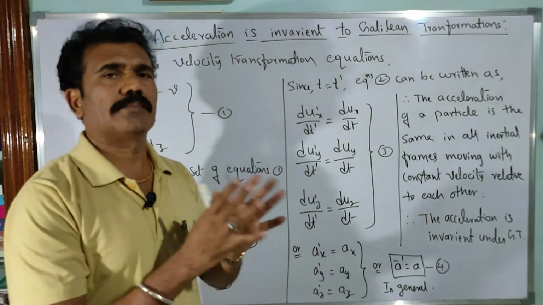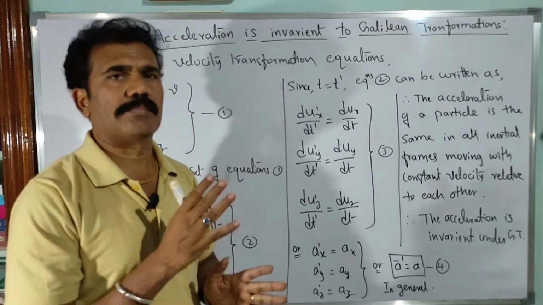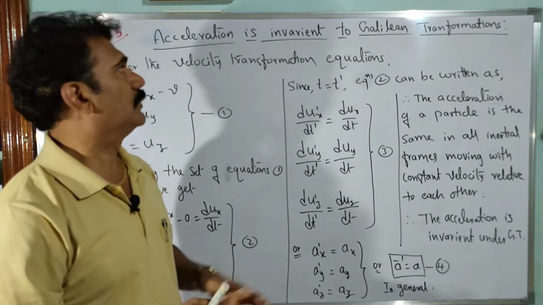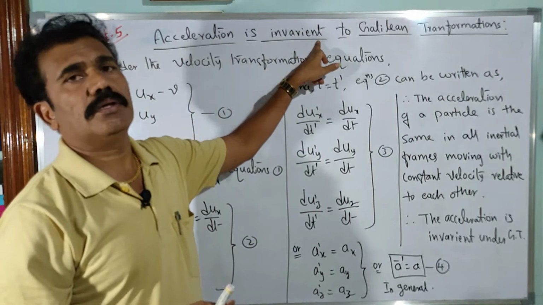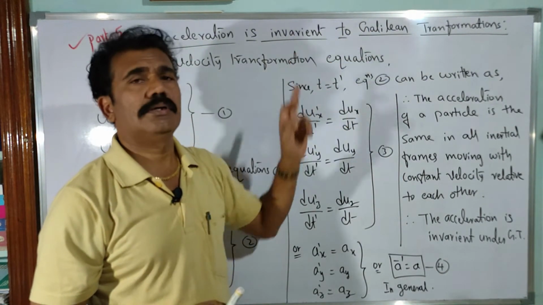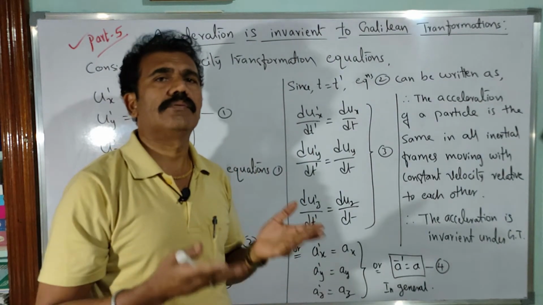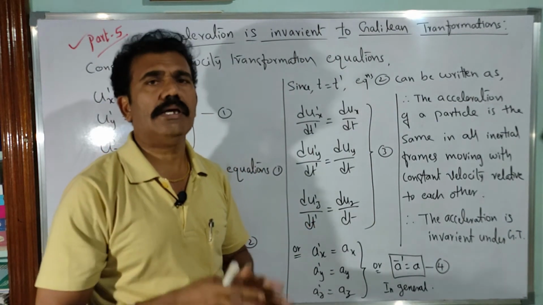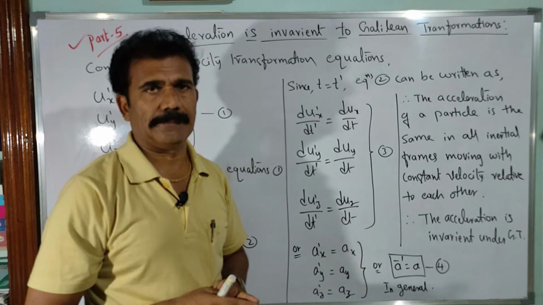If you take the physical parameter called acceleration of the same particle, it is found to be invariant to the Galilean transformation. What do you mean by invariant? It is the same in both frames of reference. We can also say it is an absolute quantity.